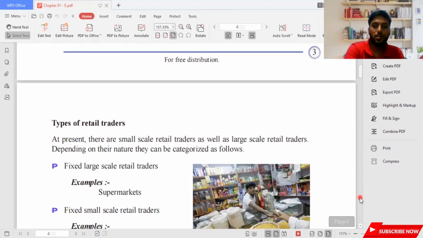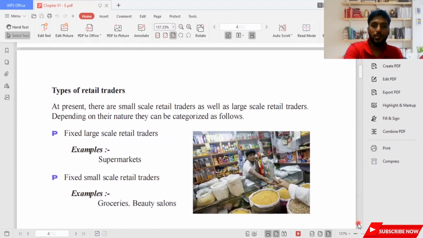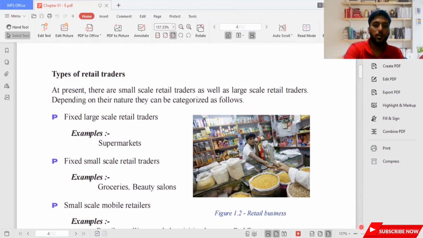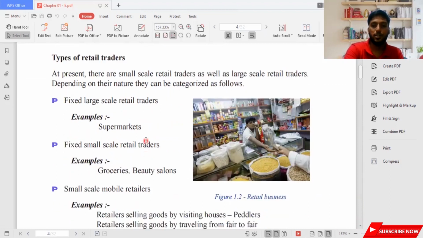Then we are moving on to the types of retail traders. What types of retail traders are there in our country? At present, there are small scale retail traders as well as large scale retail traders. Depending on their nature, they can be categorized as follows. Number one, fixed large scale retail traders. That's supermarkets. You might see Keells Super and Food City, Cargills Food City, the biggest supermarkets in Sri Lanka. Fixed large scale retail traders are retail traders who sell in bulk.